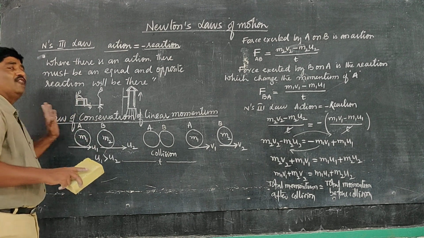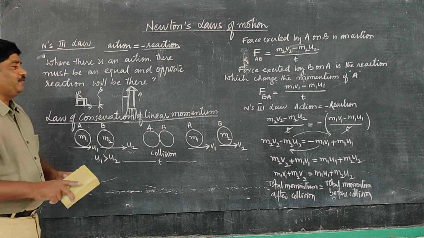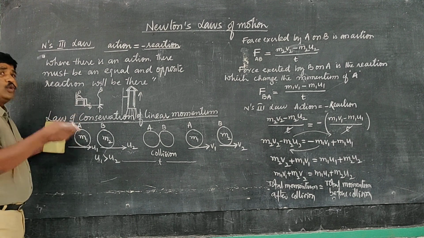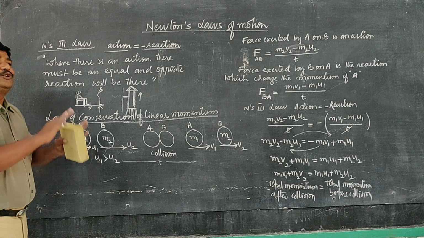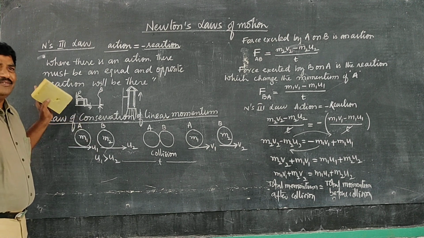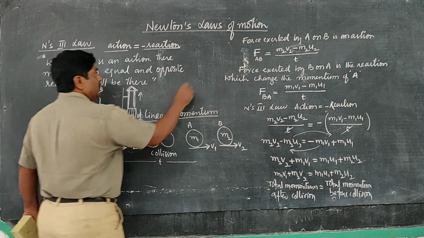Because no external force acts on the system. So the statement itself is giving that when no external force acts on the system, there is no change in the total momentum. That is known as the law of conservation of linear momentum.